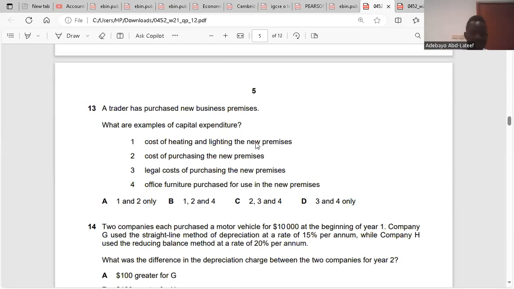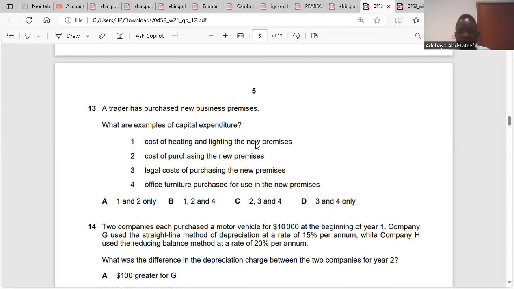Question 13. A trader has purchased new business premises. What are examples of capital expenditure? Capital expenditures are expenses on non-current assets. So cost of heating and lighting the new premises is a revenue expenditure because every month you pay for heating and lighting.